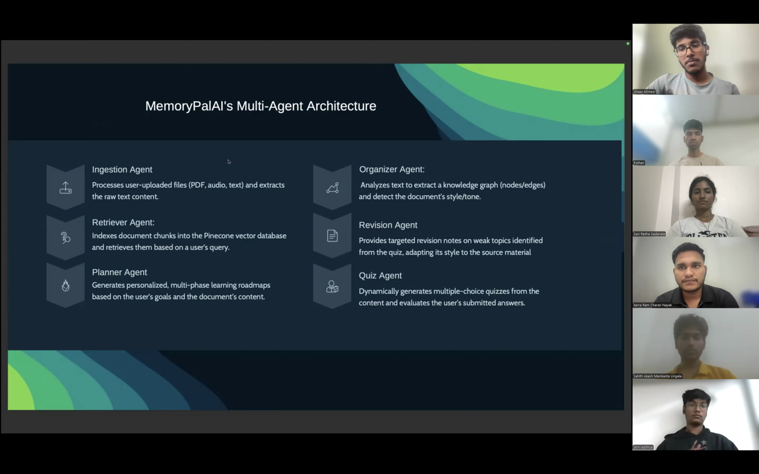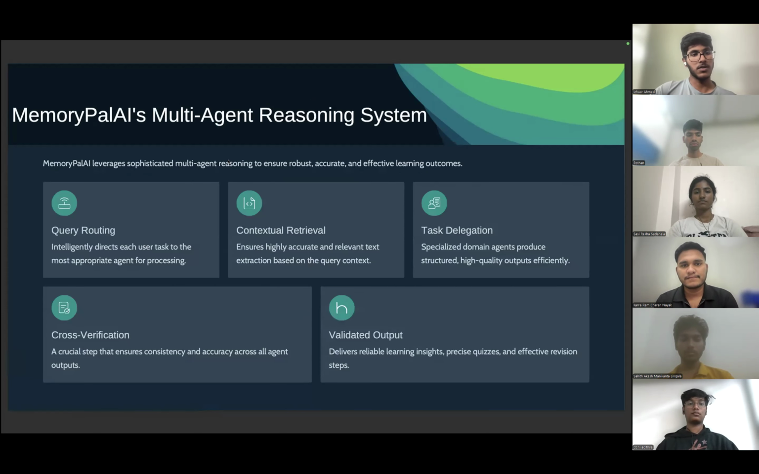The revision agent provides targeted revision notes on weak topics. The planner agent generates personalized multi-phase learning roadmaps based on the user's goals. And the quiz agent dynamically generates multiple choice quizzes from the content and evaluates user-submitted answers. MemoryPalAI leverages sophisticated multi-agent reasoning to ensure robust, accurate, and effective learning outcomes. It has query routing, contextual retrieval, task delegation, cross-verification, and validated output.